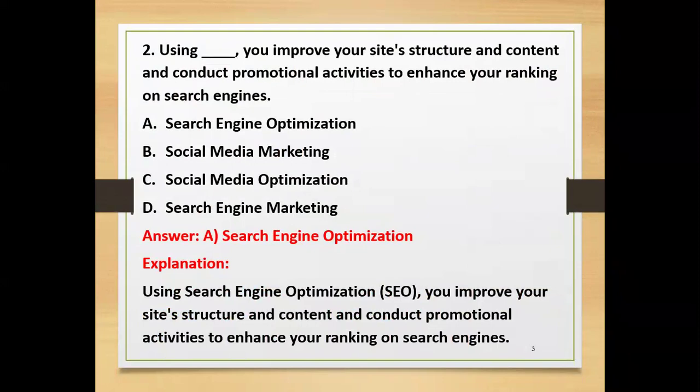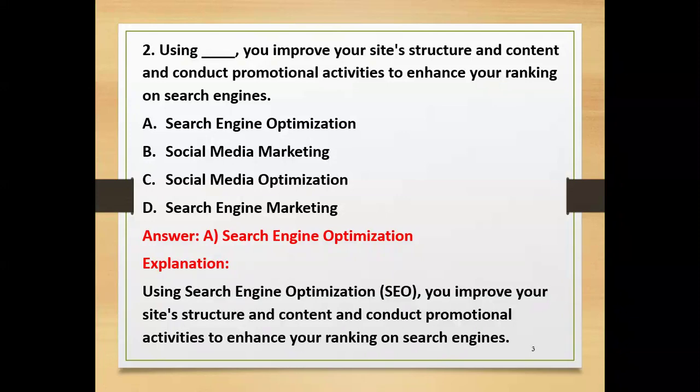Right. Here, A is search engine optimization, B is social media marketing, C is social media optimization, and D is search engine marketing. Here, the main one is search engine optimization. You have to improve your structure and content and conduct promotional activities to enhance your ranking on search engines. You will get the first ranking while searching on search engines. Then search engine optimization is that one.